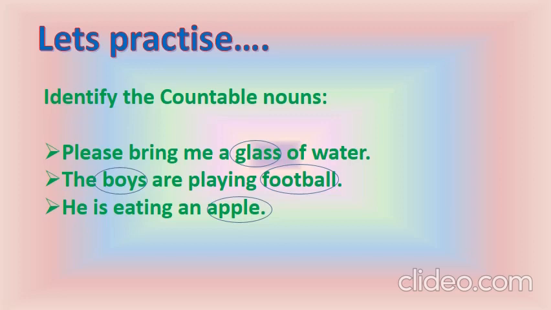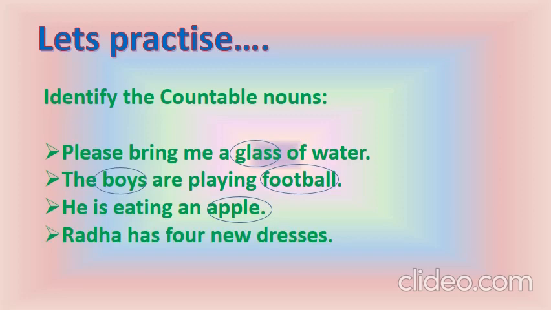Let's move to the next. Radha has 4 new dresses. Radha and dresses. I guess you can identify the nouns here, right? But there's a confusion. Radha, I can count Radha, but here Radha is a special name. It is not a common noun, right?